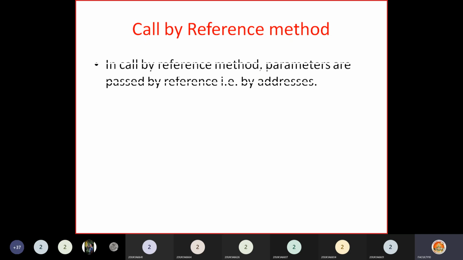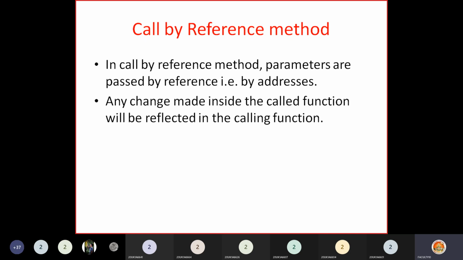Okay, so in call by reference, what happens? In call by reference, parameters are passed by reference. That means we pass their addresses. Previously, we gave only the variable name. When you give the variable name, only the value will be passed. Now, if you give their address, then the address is called a reference. So the address will be passed here. When you pass the address, any change made inside the called function will be reflected in the calling function. So if you make a change on the duplicate, the original also changes here. We'll see how it changes in the example.